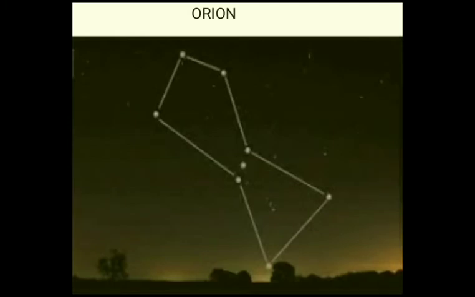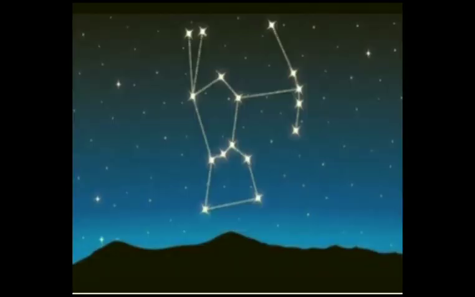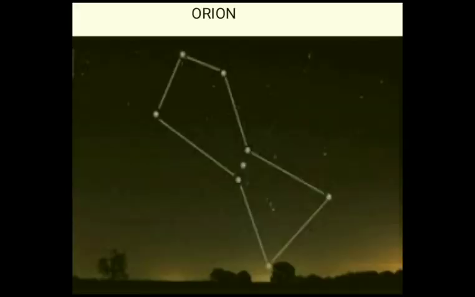Orion is another well-known constellation that can be seen during the winter in the late evenings. It is one of the most magnificent constellations in the sky. It also has 7 or 8 bright stars. It is also called the Hunter. The 3 middle stars represent the belt of the Hunter. The 4 bright stars appear to be arranged in the form of a quadrilateral.